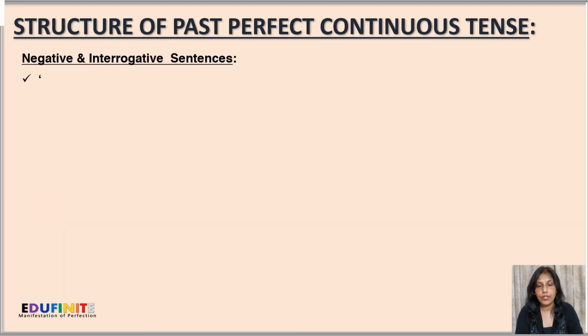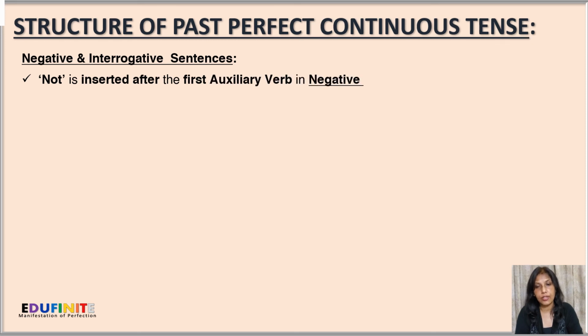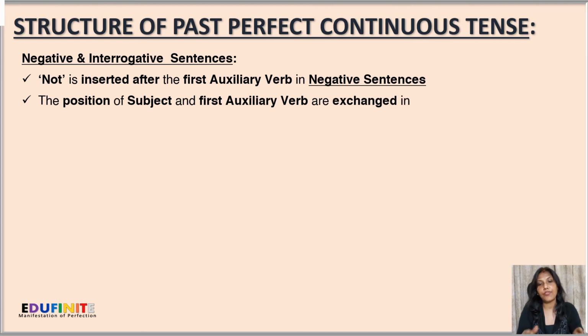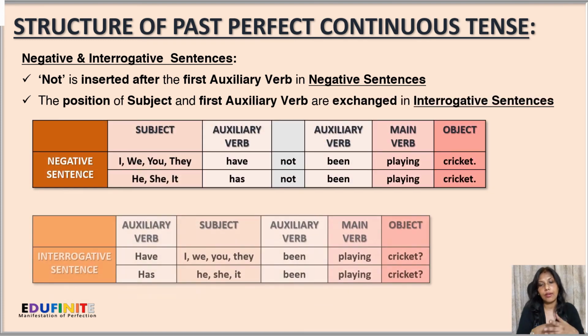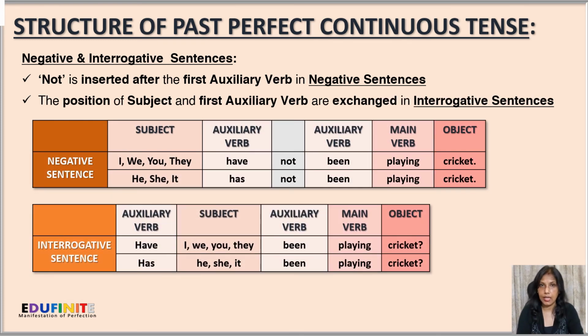Next, for negative and interrogative sentences. Now, not is inserted after the first auxiliary verb in the negative sentence, and the position of the subject and the first auxiliary verb is exchanged in the interrogative sentence. So let's look at the sentences. In the negative sentences, see, I is a subject, then we have the auxiliary verb have, and with I, we, you and they, we use the auxiliary verb have, and with he, she and it, we use the auxiliary verb has.